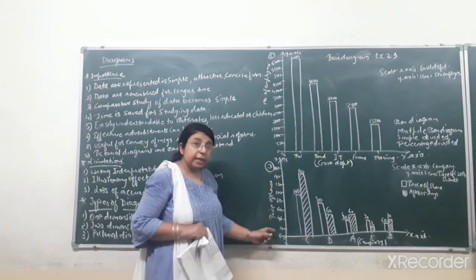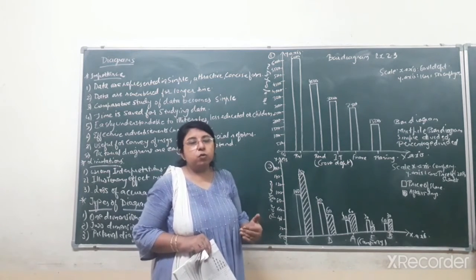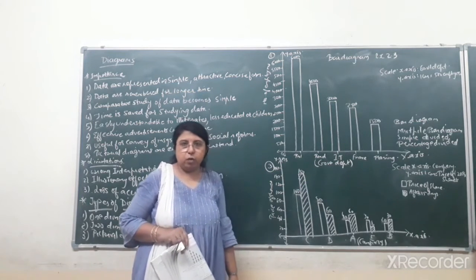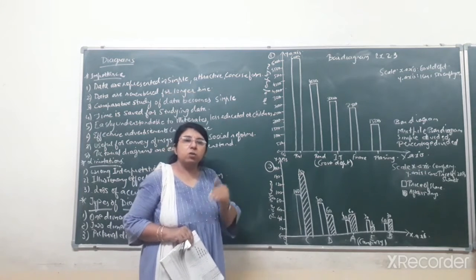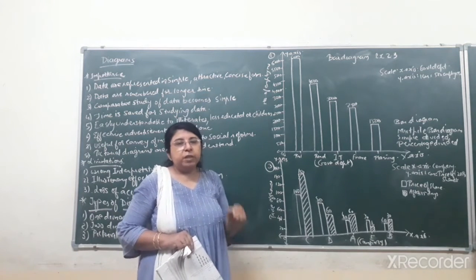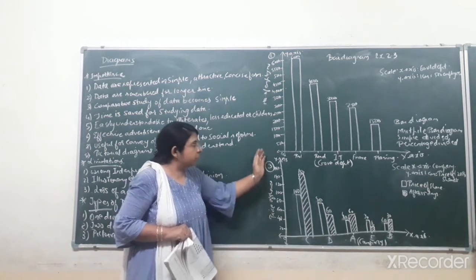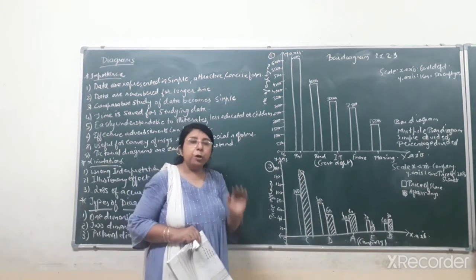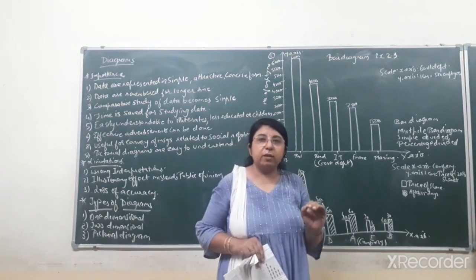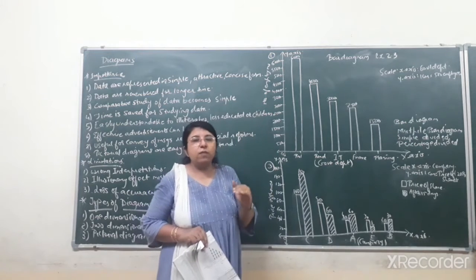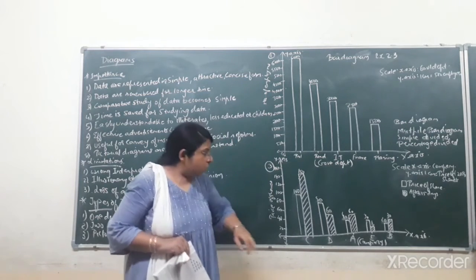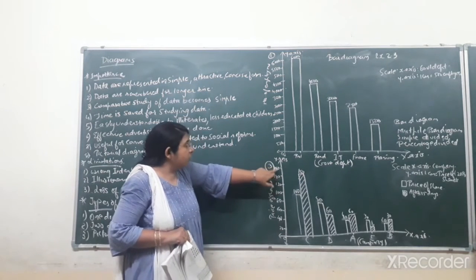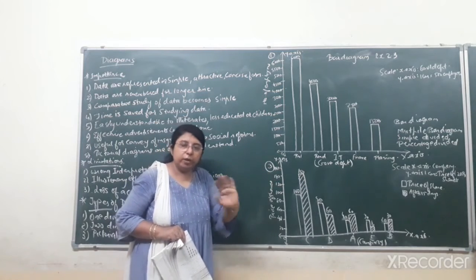Okay. So that scale you can take differently also. Suppose you take starting from 10, then you have to write 1 centimeter is equal to 10 rupees price of share. Okay. I have taken scale over here as 1 centimeter is equal to 20 rupees. But you have to see that always whatever data you are representing on y-axis should be covering the minimum value as well as the maximum value. Over here the minimum value of the price of share that is given to you is rupees 10, and the maximum value is 150. So here you can see in 20, 10 would be covered, and the highest value is taken up till 160. So 150 would be included in 160.